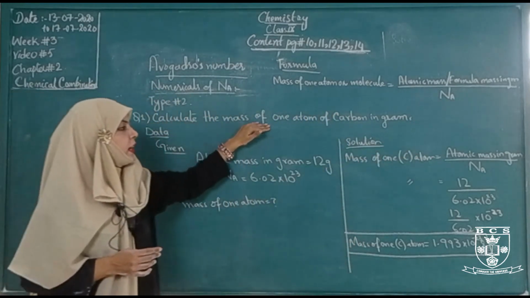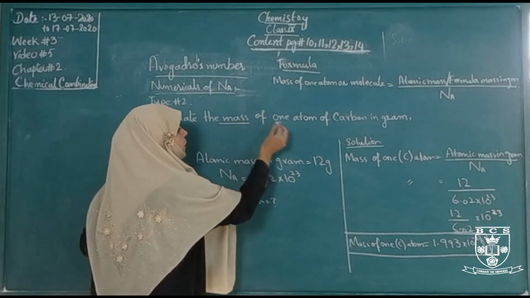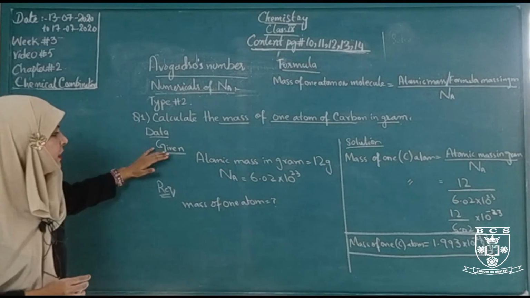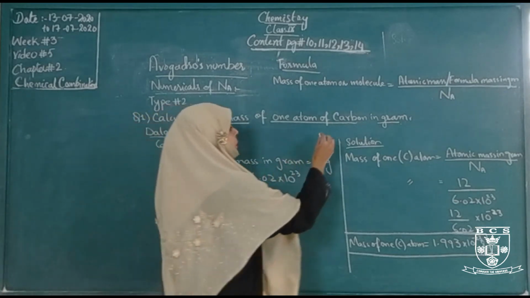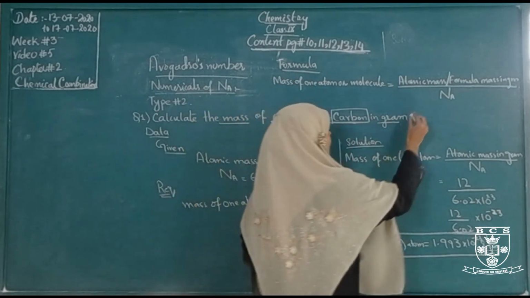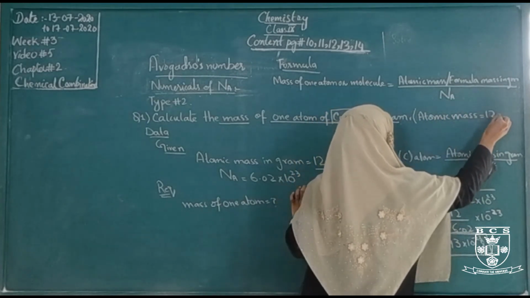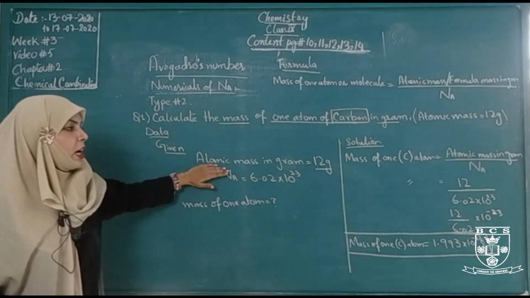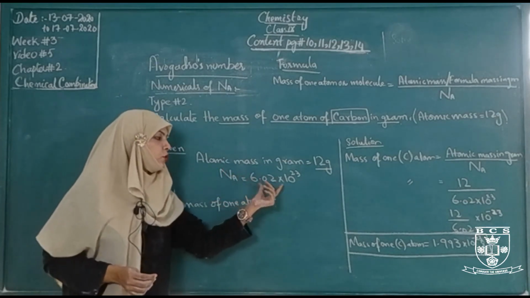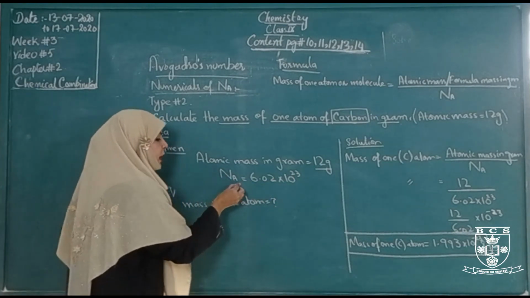Calculate the mass of one atom of carbon in gram. We have to find this here. So in the data we have to write the atomic mass in gram. The atomic mass of carbon is 12 gram. This is a fixed mass and you have to memorize this. And the value of Avogadro's number is 6.02 into 10 to the power 23. This is a constant value, and Avogadro's number is denoted by Na.